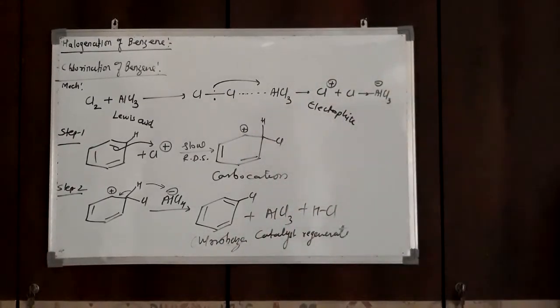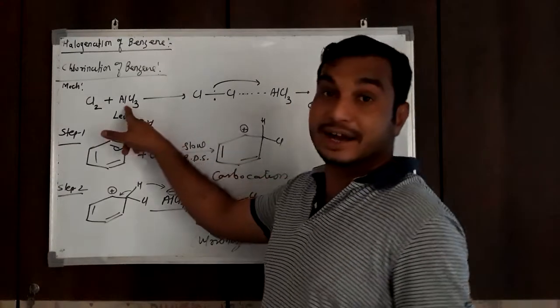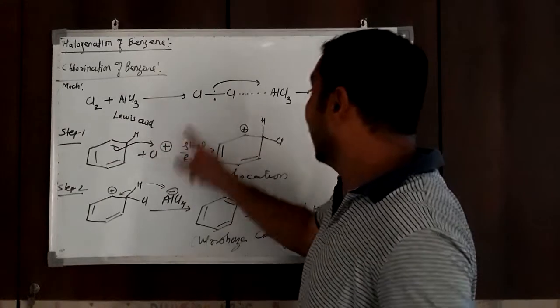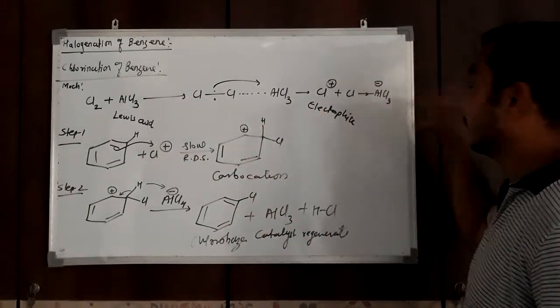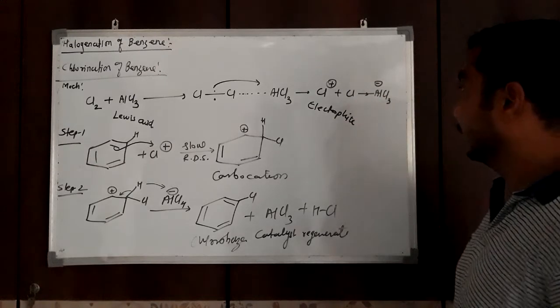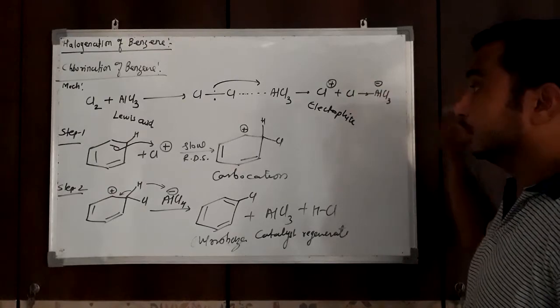See, in step 1, initially the chlorine molecule reacts with the Lewis acid anhydrous AlCl3 and forms the electrophile Cl plus and the side product AlCl4 minus. Cl plus is an electrophile, AlCl4 minus is a nucleophile.